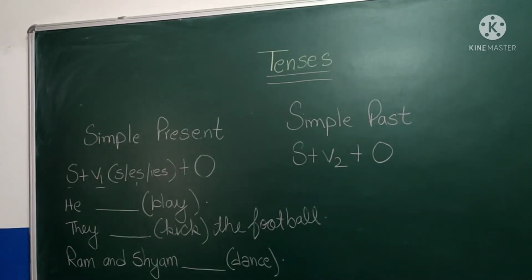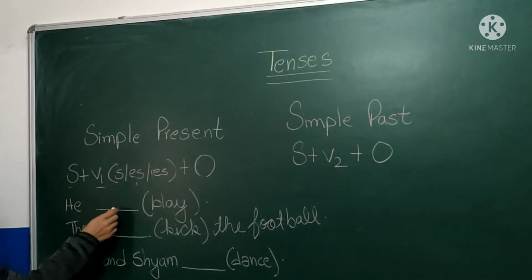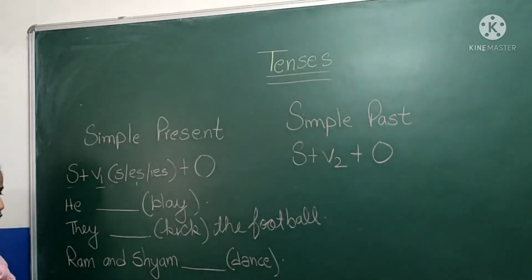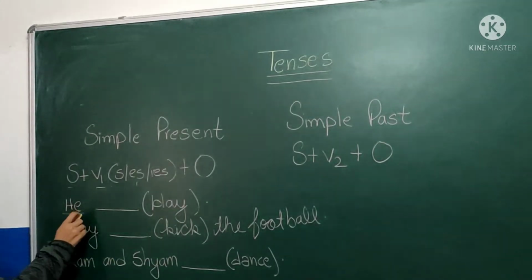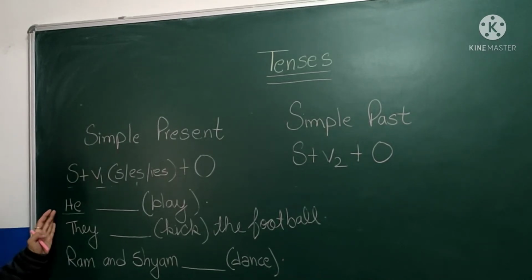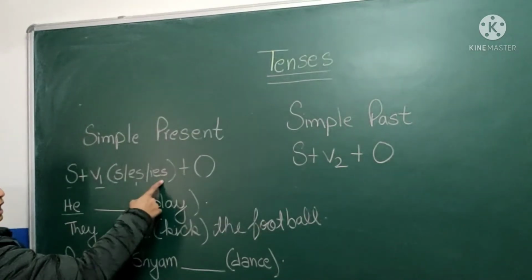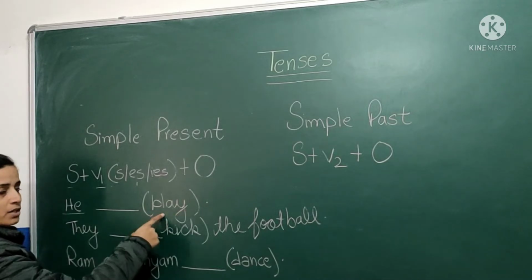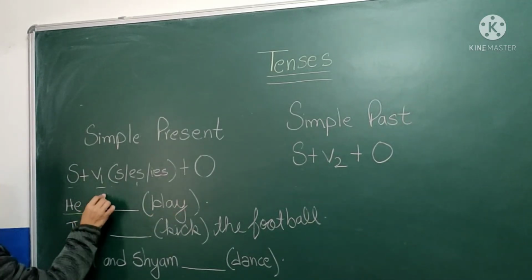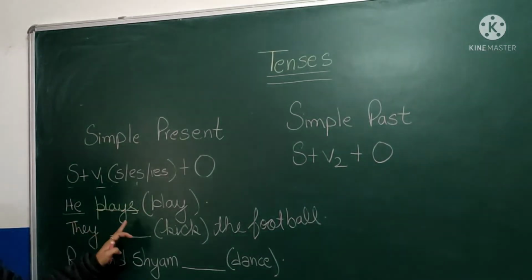So, let's have a few examples related to simple present tense. Now, we know that in simple present tense, we have to use the first form of the verb. They have given verbs to us. Now, we have to check whether my subject is singular or plural. Here, "he" is given, which means my subject is singular. If my subject is singular, then we have to use s, es or ies with the verb. It depends on the verb. Like if my verb is play, it will become "plays" with s: he plays.